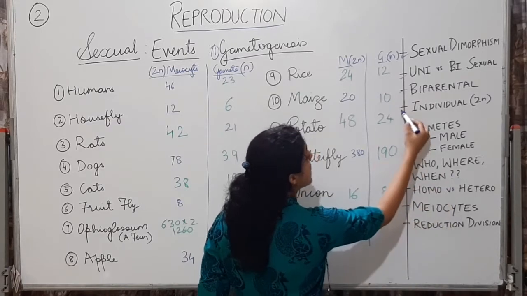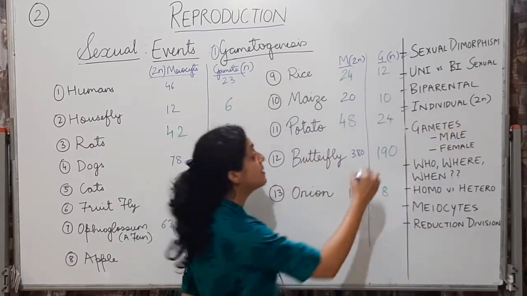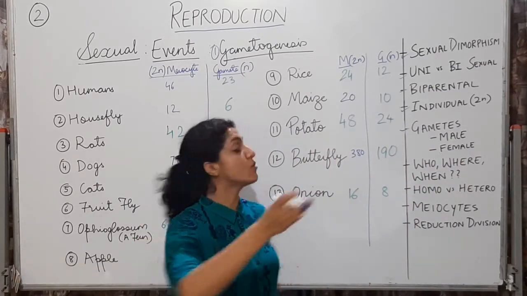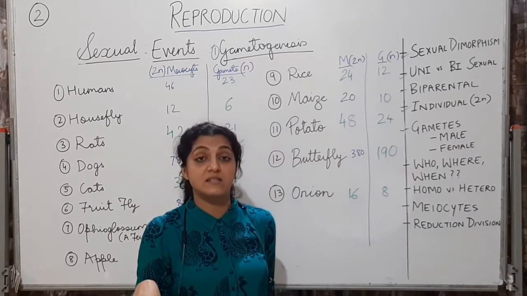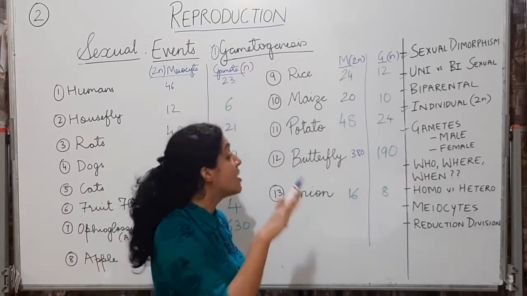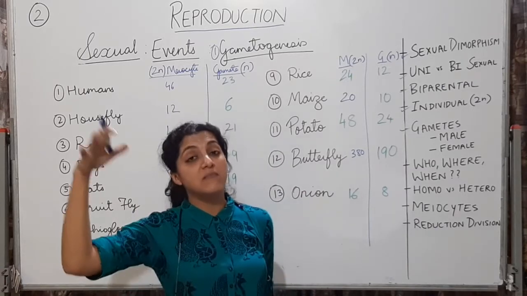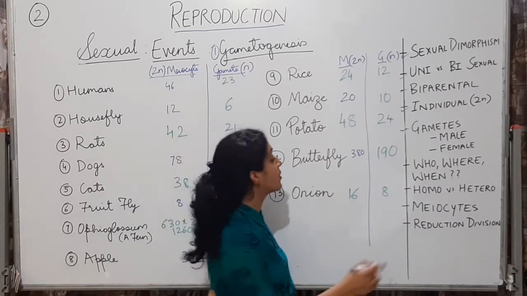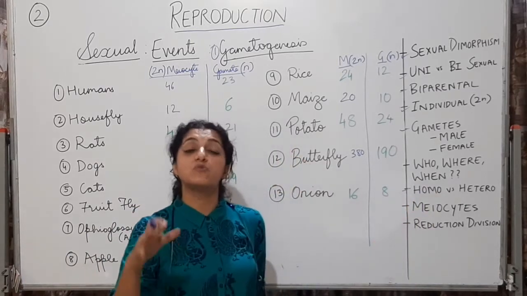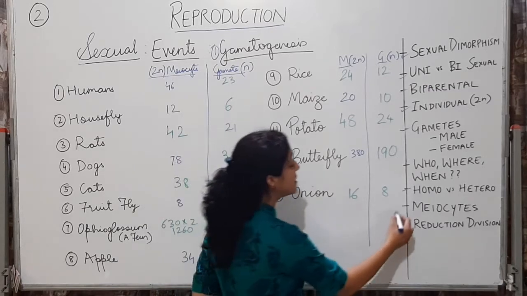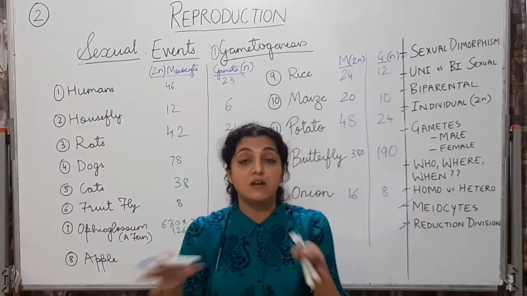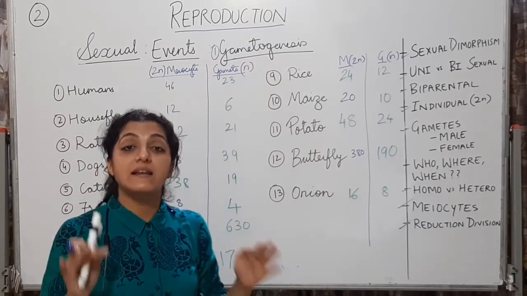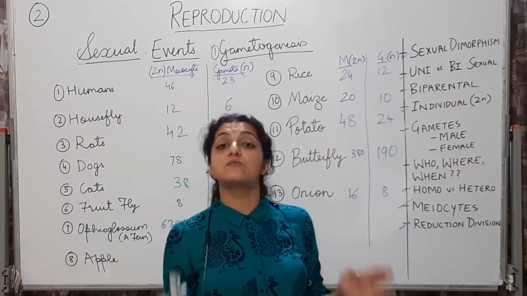Then biparental, you understand each individual will be diploid, you understand the gametes will be male and female. Who is going to produce it? Male is going to produce the male gamete, female is going to produce the female gamete. Where, in the gonads? Testes in males, ovaries in females. When they achieve reproductive maturity at the time of puberty, they can start producing sperms and ovums, okay? And you understand what are homogametes, what are heterogametes. And you understand meiocytes, and it is always reduction division. Gametogenesis is always a reduction division. Alright, and gametes are always haploid cells which are formed.